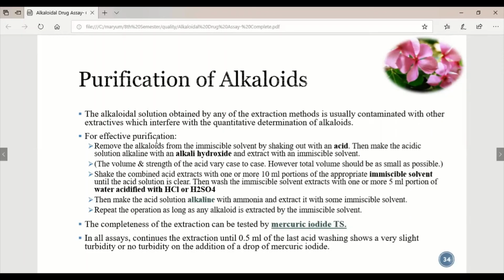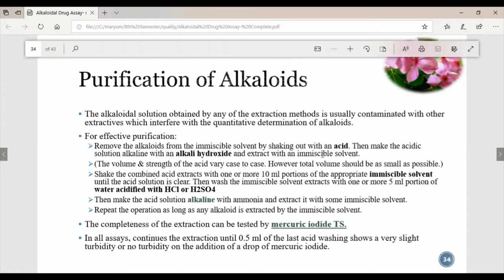Remove the alkaloid from the immiscible solvent by shaking with an acid. We will remove the alkaloid from the immiscible solvent into water by shaking it with acid. For the extraction process we were using a base, and here for purification we are using acid. Then make the acidic solution alkaline with an alkali hydroxide, such as sodium hydroxide, and extract with the immiscible solvent.